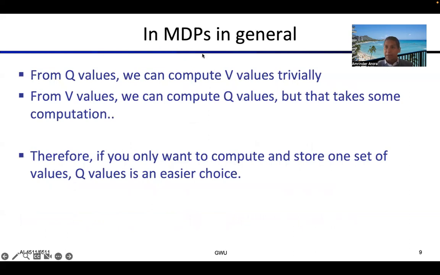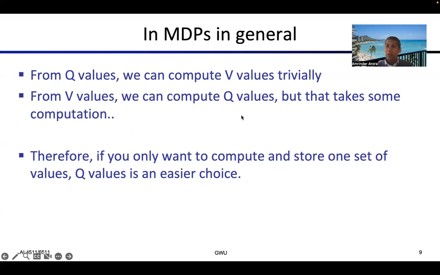Also, in MDPs in general, whether reinforcement learning or not, just a reminder that between Q values and V values, you can compute one from the other, but there's a slight difference. If you're given the Q values, those are the state action values, you can compute V values very directly. It's trivial: you simply take the maximum of all the Q values, and that gives you the V value.